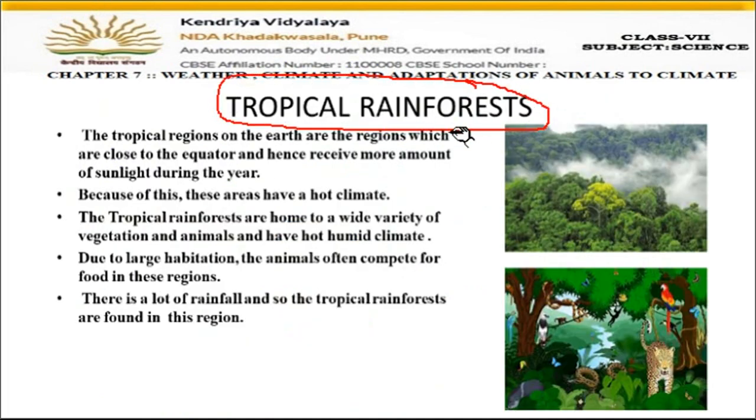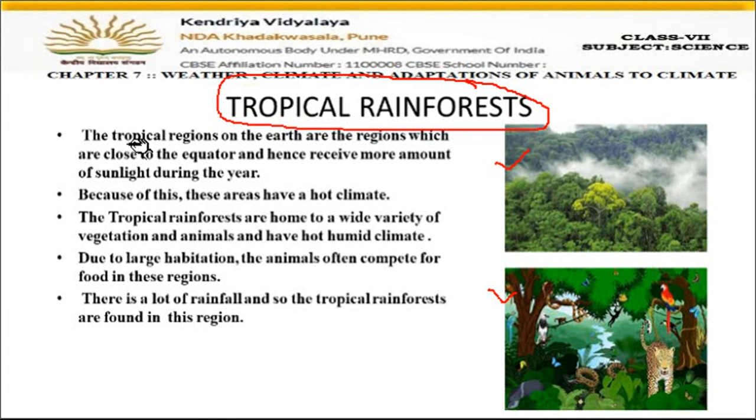These are a type of forest, children. You can see the pictures here, how beautiful rainforest looks. So this is the forest which, you can see, is completely dense. It is a very dense forest. A huge amount of plants are present and a huge number of animals are also present in these forest areas.